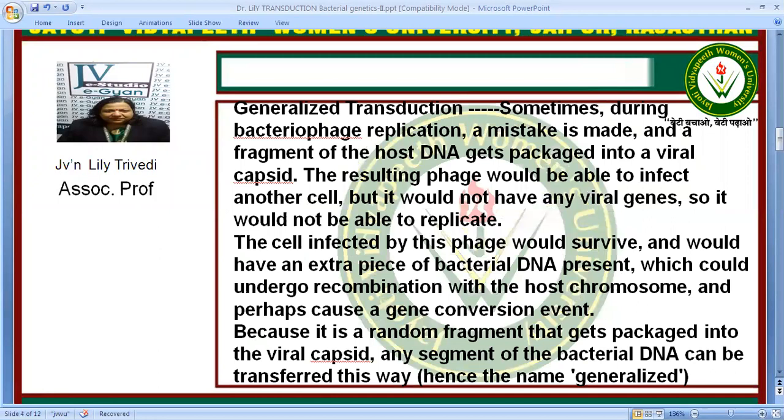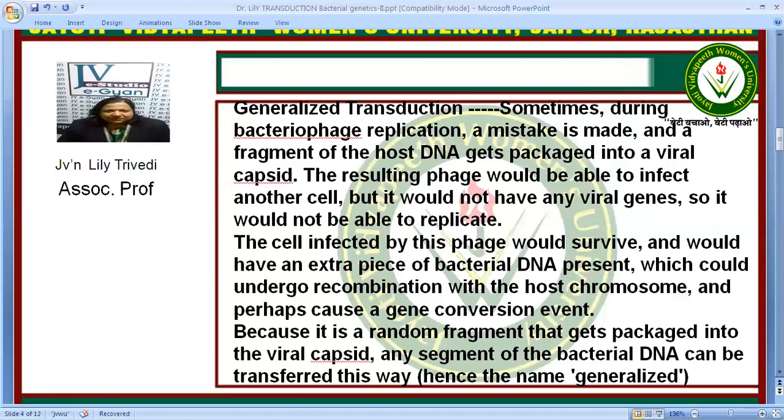Now the generalized bacteriophage has generalized transduction. What happens is that sometimes, during bacteriophage replication, there is a mistake. A fragment of the host DNA also gets packed into the viral capsid. Now what happens as a result? The phage will be able to infect another cell, but it would not have any viral genes, so it will not be able to replicate. The cell infected by this phage will survive.